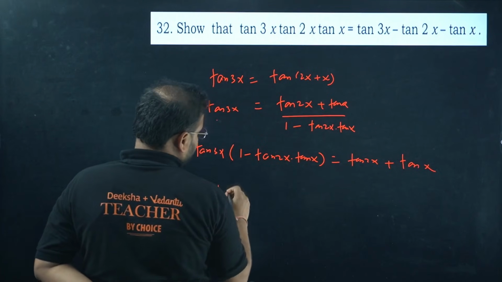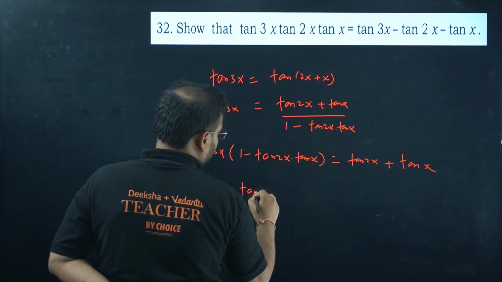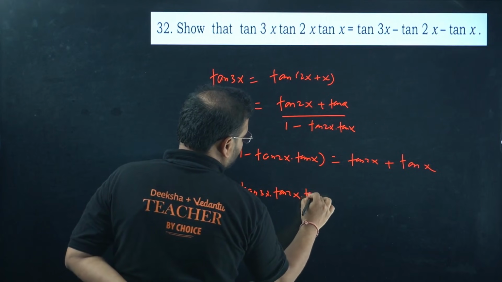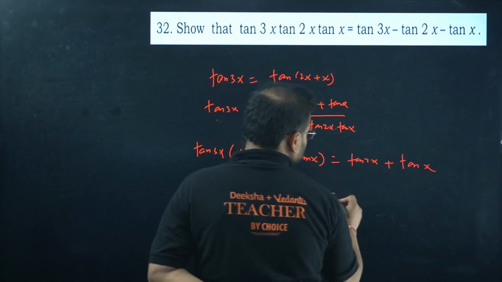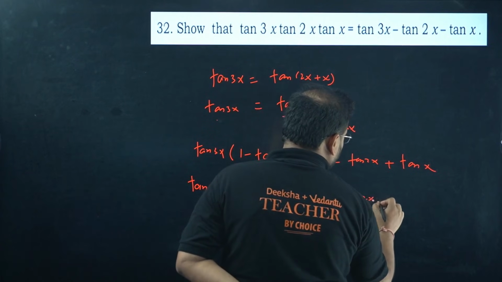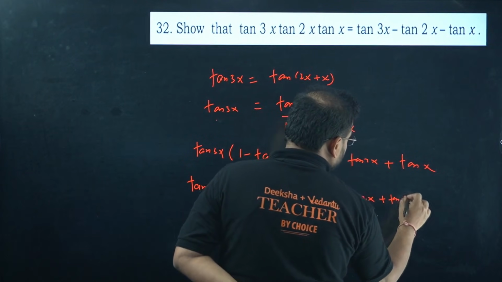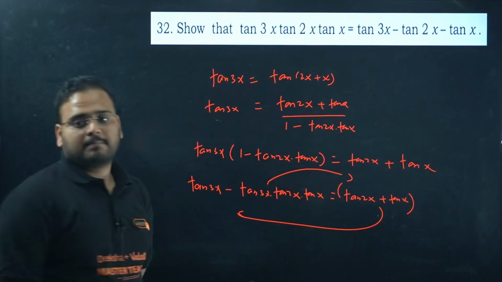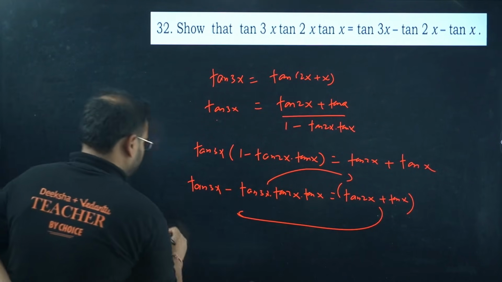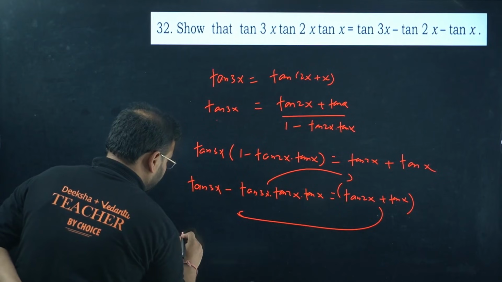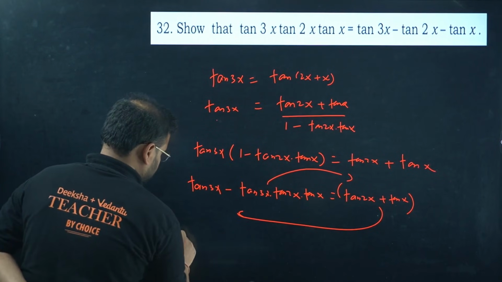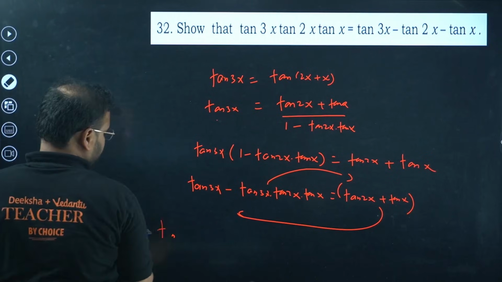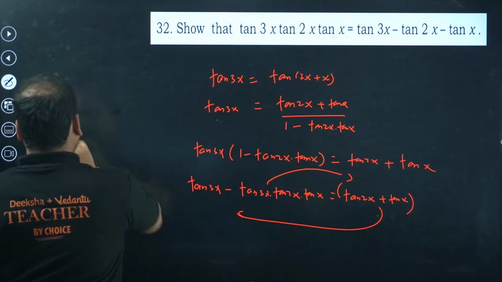Expansion over here will give me tan 3x, and over here I get minus tan 3x into tan 2x into tan x, and this side is as it is, tan 2x plus tan x. Do one thing, move this on this side and this on that side. The entire bracket, actually, you move. You get here tan 3x, excuse me, that doesn't look right. I can do better. Yes. Take this out.